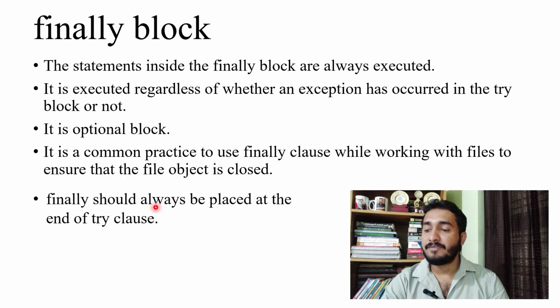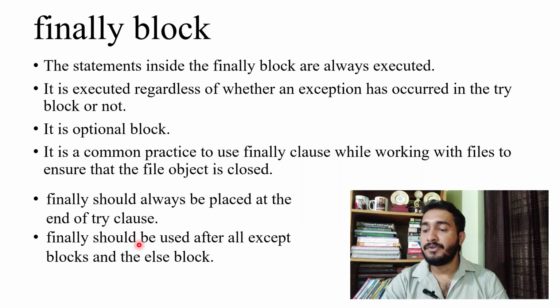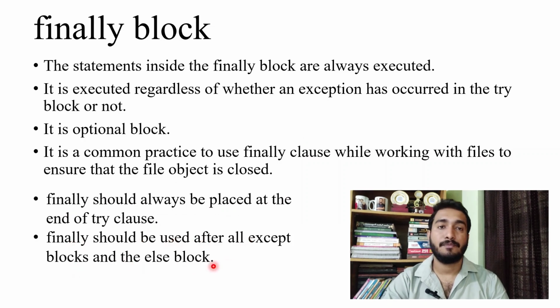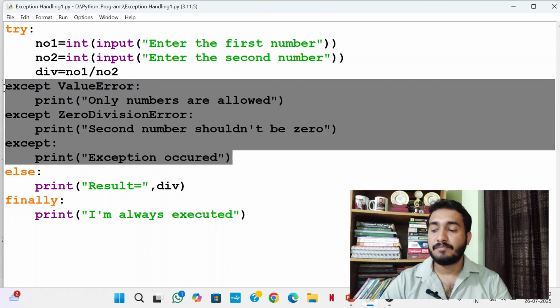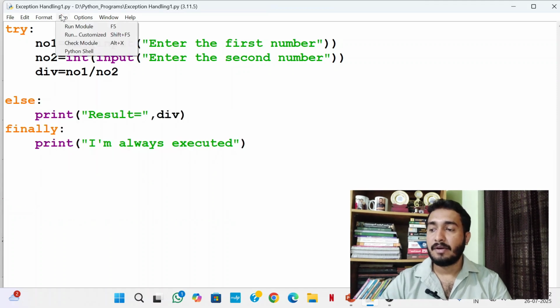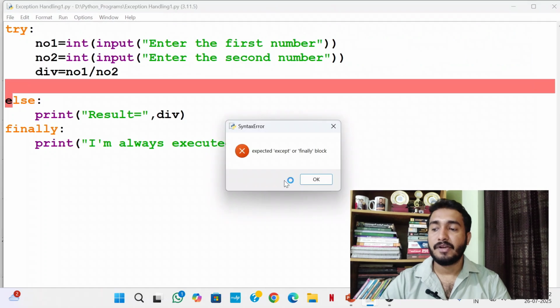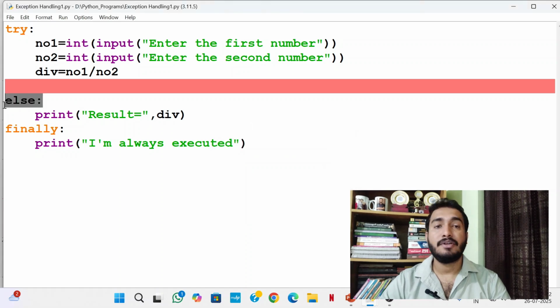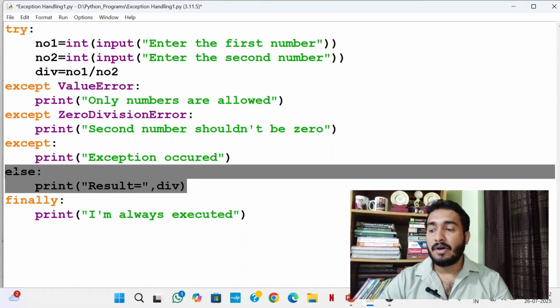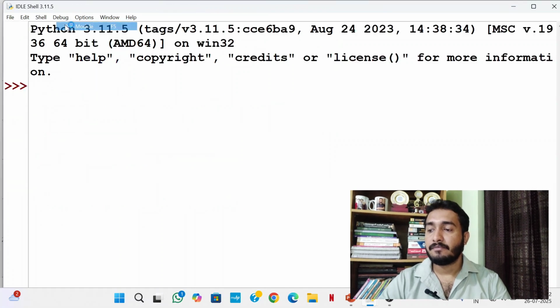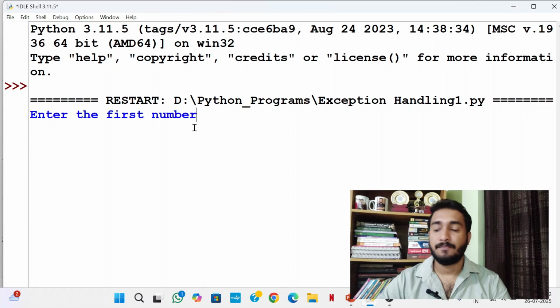Finally should always be placed at the end of the try clause. Finally should be used after all except blocks and the else block. I will cut this part of the code and try to execute it. It shows an error: expected except or finally block. So you cannot write else without an except block. Now I will remove the else block and try to run the program. It runs successfully.